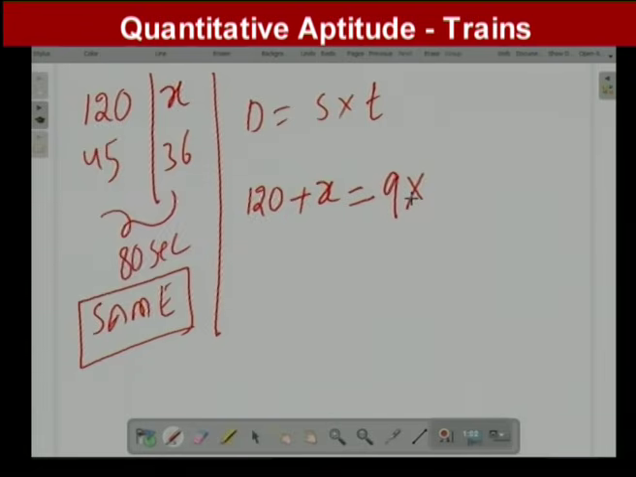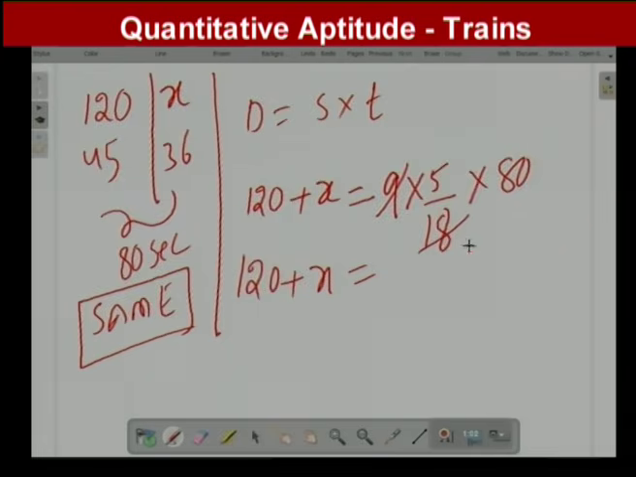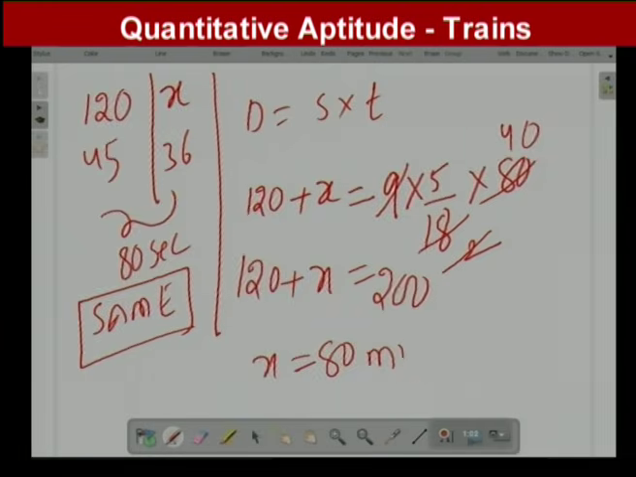9 is in terms of kilometer per hour, so convert kilometer per hour into meter per second. Time is 80 seconds. Solve for x from this equation. So 120 plus x equals 9 into 5 by 18 into 80, which is 2 into 40 times... how much am I getting? 200. From this step, x is equal to 80. So x is the length of the other train.